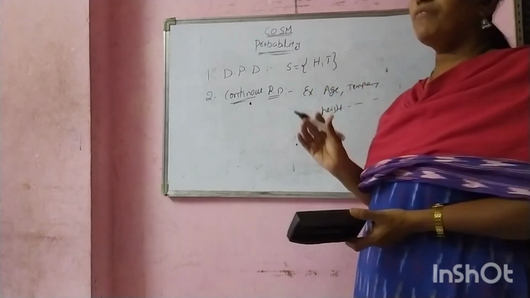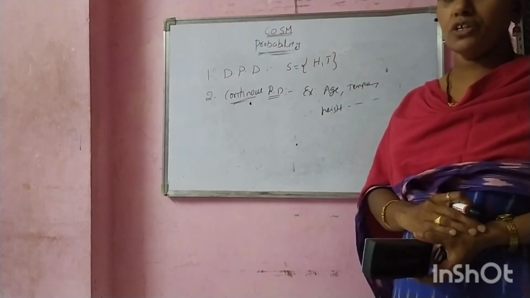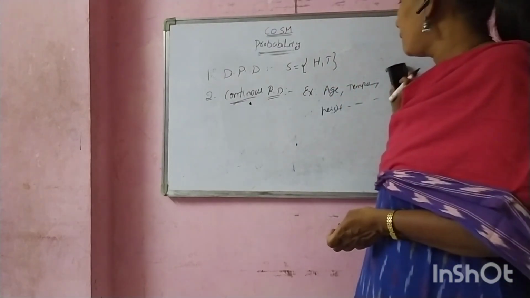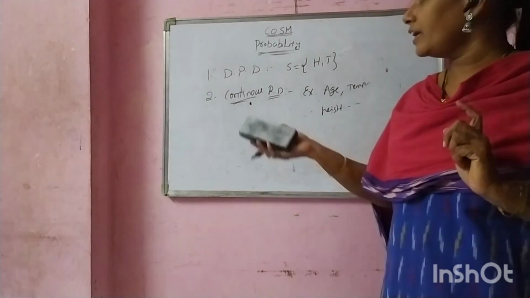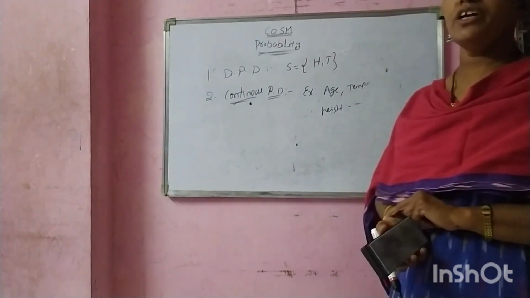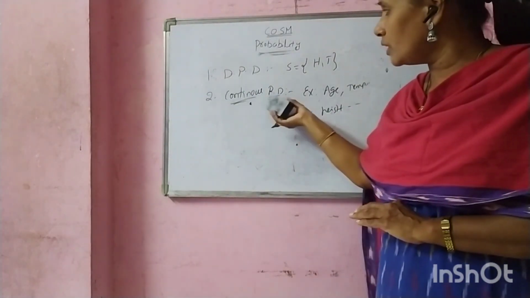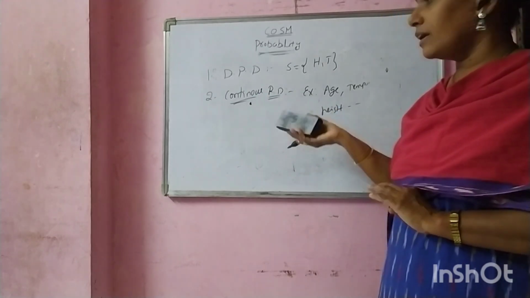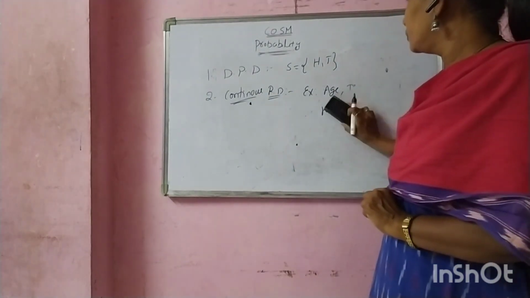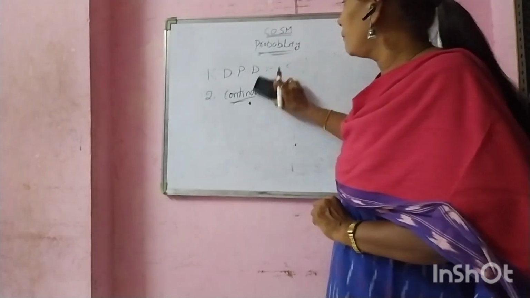These are examples of continuous probability distribution. Depending on the problem, we use the discrete probability distribution or the continuous random variable.